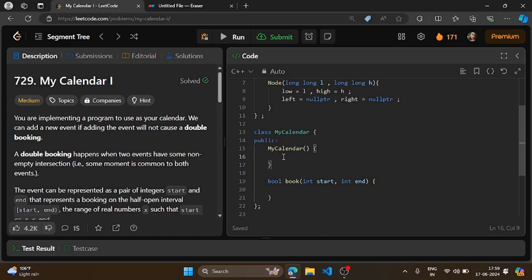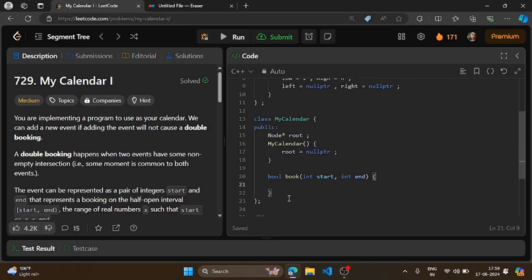Okay. Now let's start here, right? Initially I'll publicly make a node which is going to be my root, and let's suppose initially my root is a null pointer. Okay. Now once I come to the book function, I have to check if it is a valid booking or not, right? So let me make a function which is going to check if it is a valid booking or not.